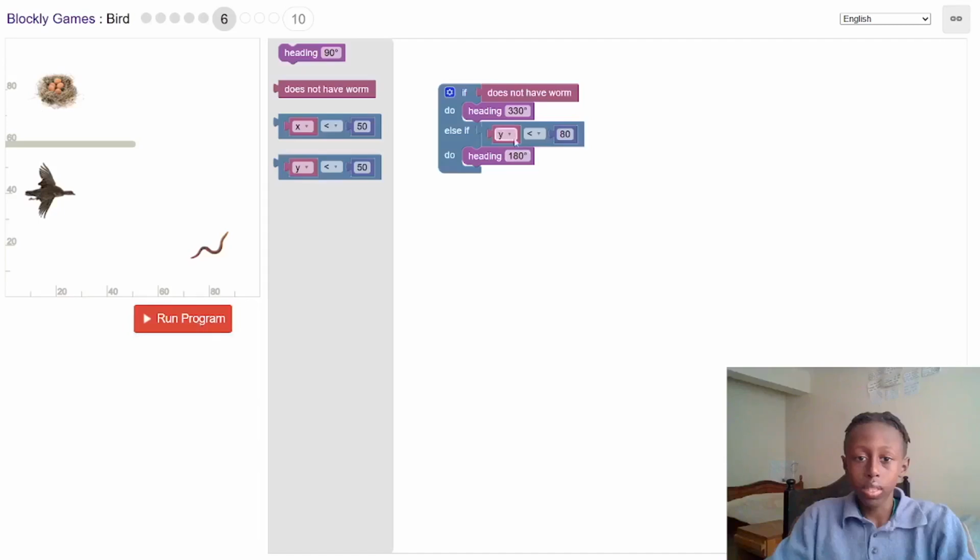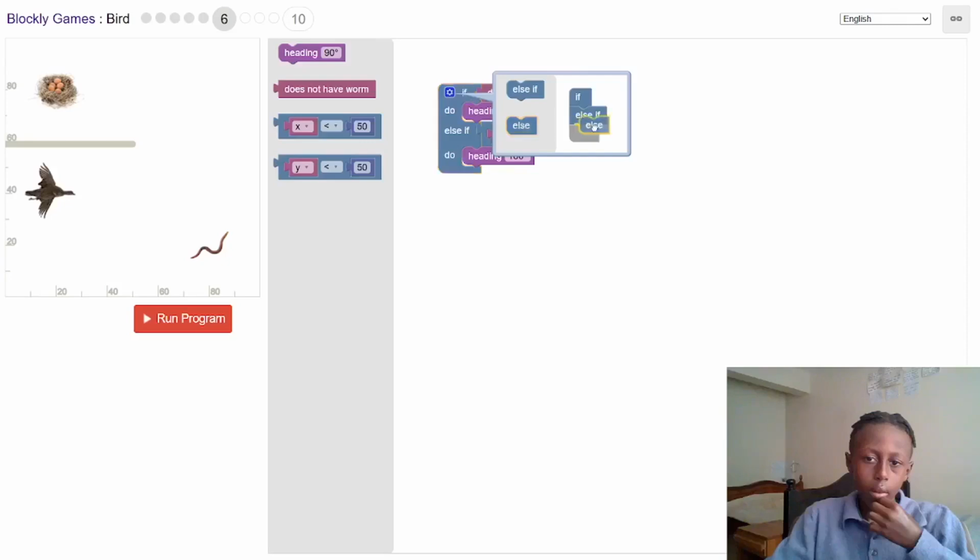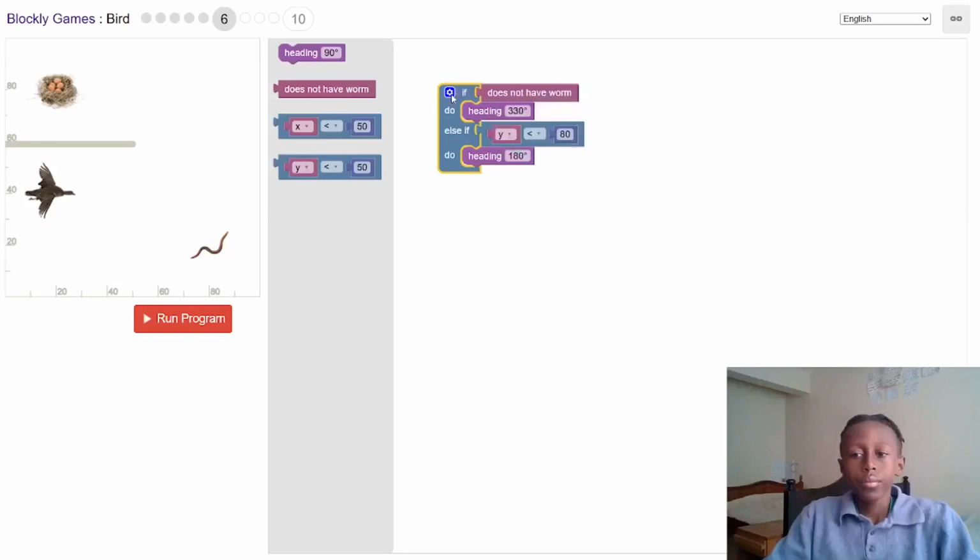Okay, now you see else if. I think it's supposed to be an else block. Okay, I don't think I need that. So it will go like this, and then it should go like this.